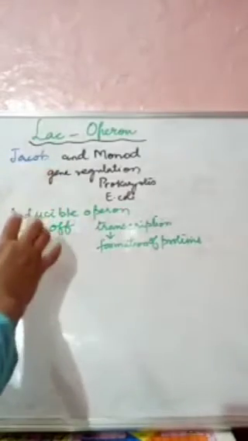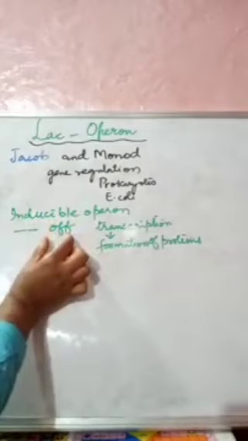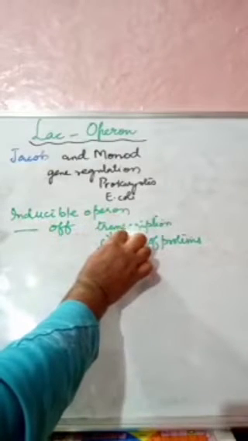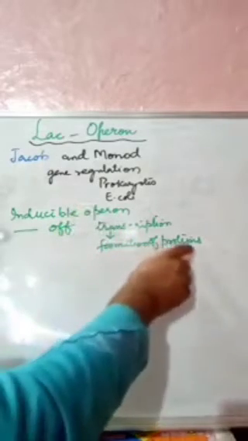An inducible operon is generally off, so there is no transcription, and thus no formation of protein.